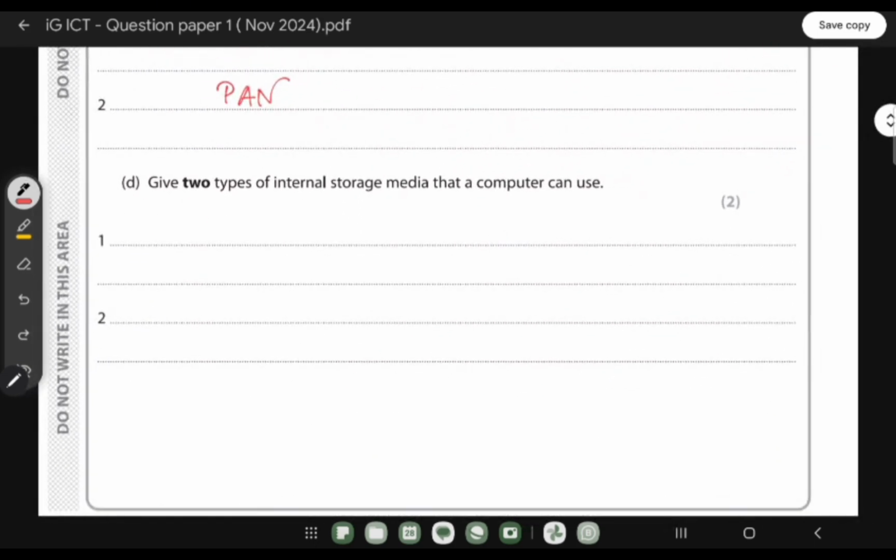Give two types of internal storage media that a computer can use. When it comes to internal storage media, the first things that come to mind are hard disk drive and solid state drive, right? But the question uses the word media. So we will not include drive in our answer, because a drive means a full system. So we will add hard disk, and we will add solid state. Or maybe you can also write Blu-ray, DVD, similar to that.